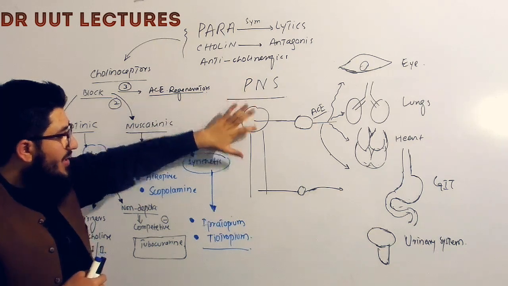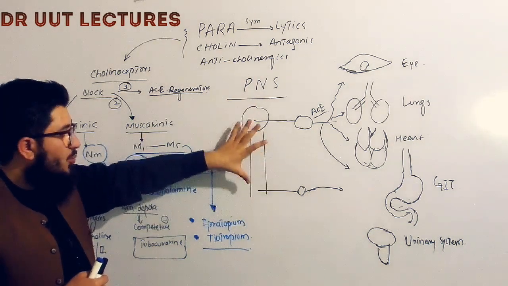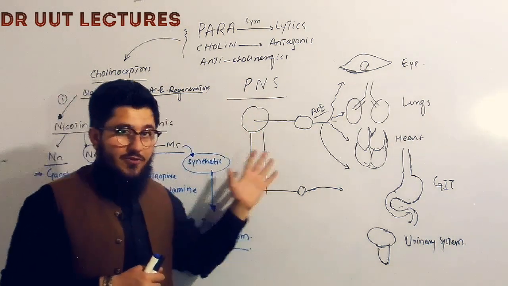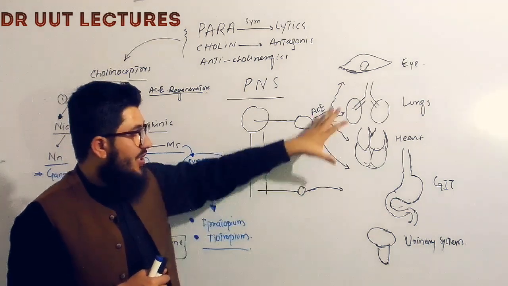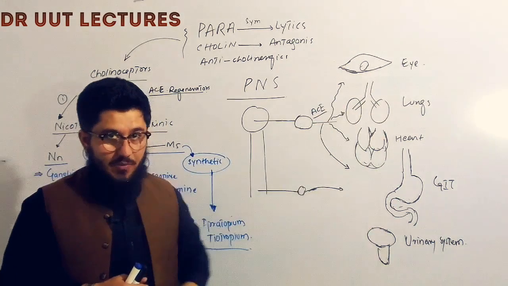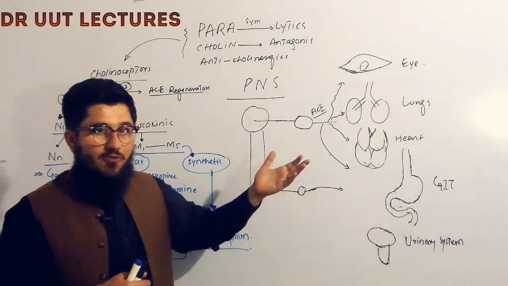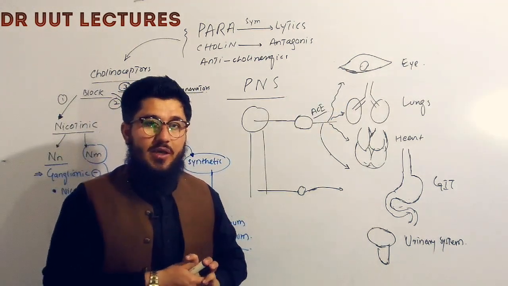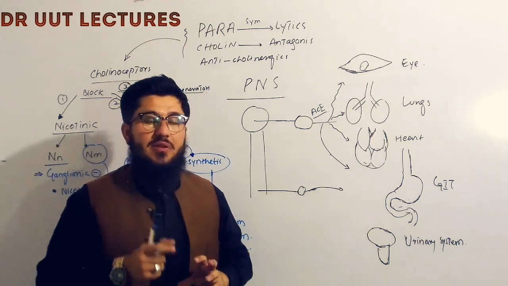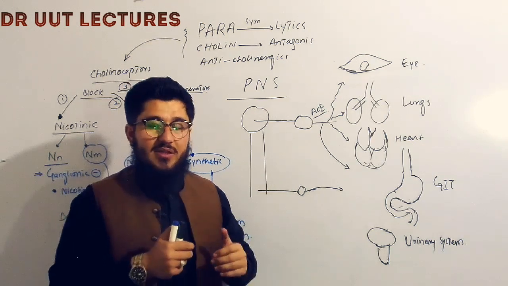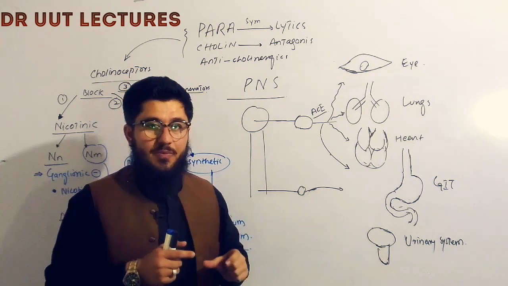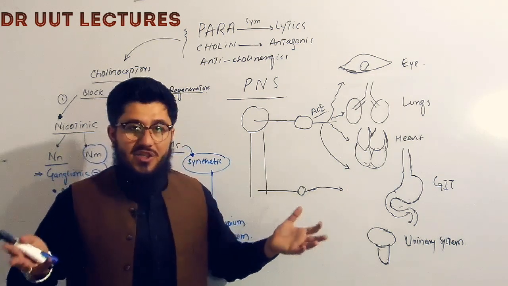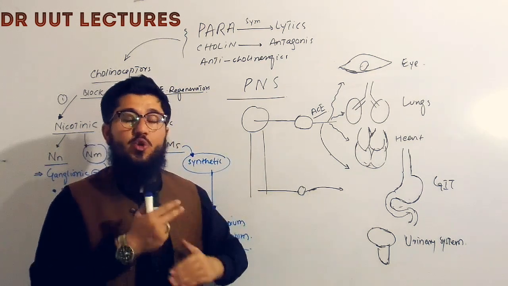You know, the cranial and sacral regions are the regions from where the parasympathetic nerves originate, and then they control different organs in our body. So let's start from the eye. What is the effect of the parasympathetic nervous system on the eye? The parasympathetic nervous system is also known as the system of rest and digest. So when we are in a resting condition, this system is actually controlling our body.